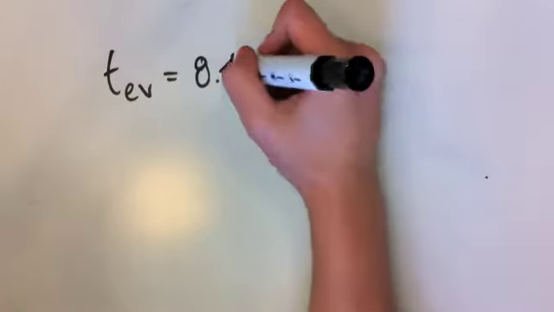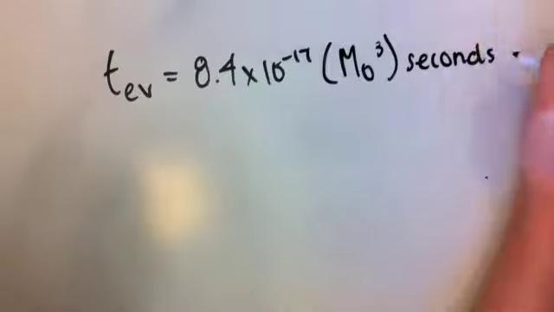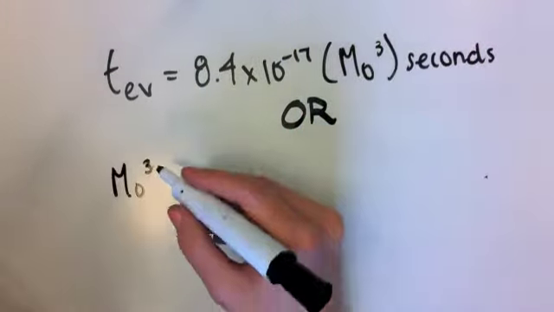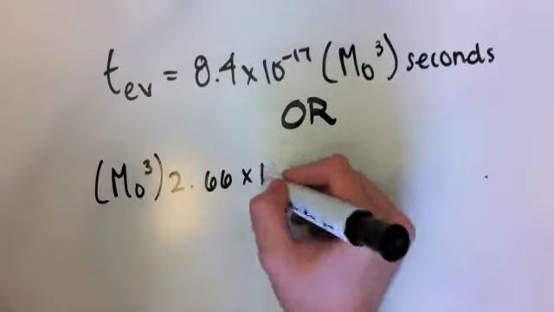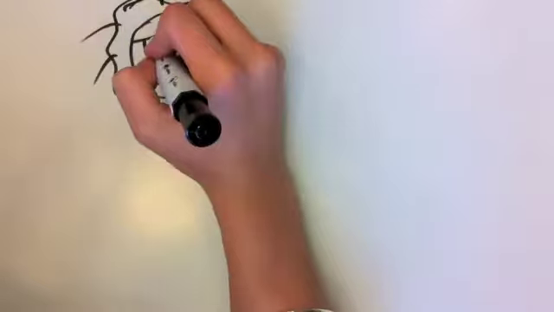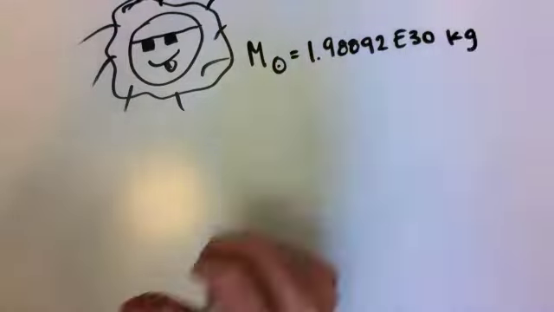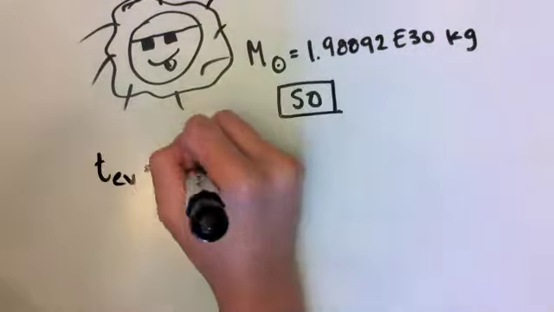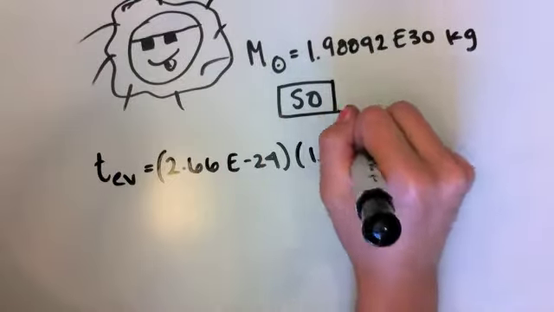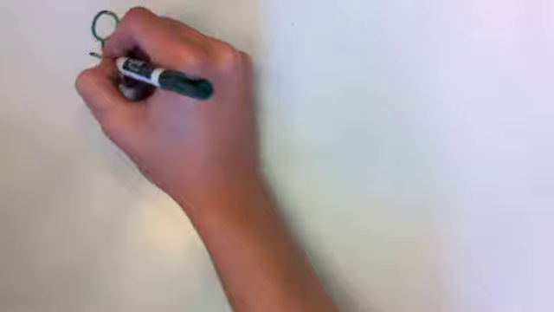When everything is filled in, this comes out to be 8.4 times 10 to the negative 17th M naught cubed seconds, or M naught cubed times 2.66 times 10 to the negative 24th years. The mass of the Sun is 1.98892 times 10 to the 30th kilograms. This means that a black hole with the same mass as the Sun would take 2.09 times 10 to the 67th years to evaporate. The universe is about 1.375 times 10 to the 10th years old.